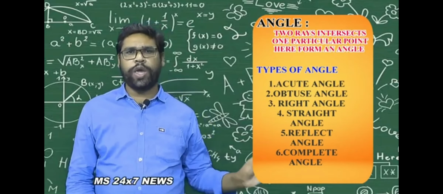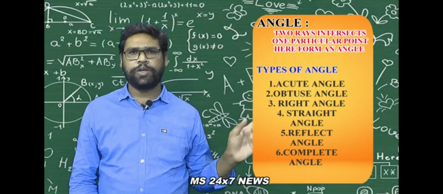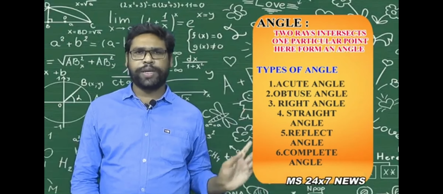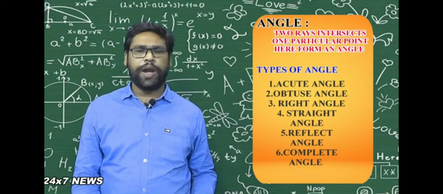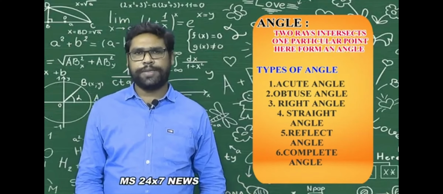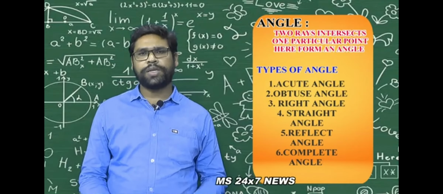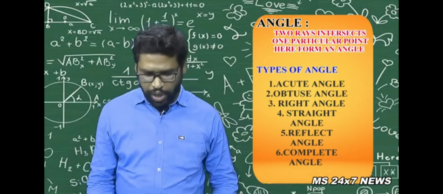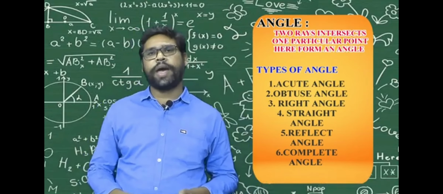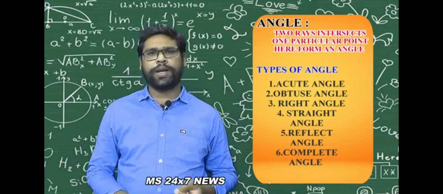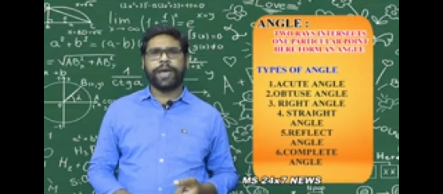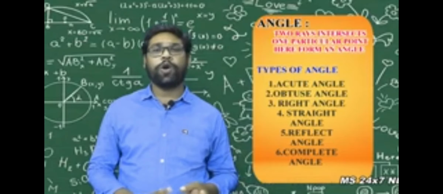For example, OA and OB are two rays intersecting at O. This particular point O is called the vertex of the angle, and OA, OB are the rays, arms or sides of the angle. There are different types of angles: acute angle, obtuse angle, right angle, straight angle, reflex angle and complete angle.